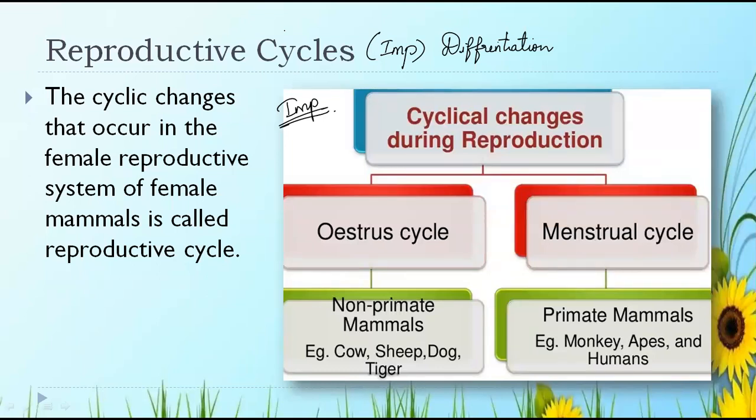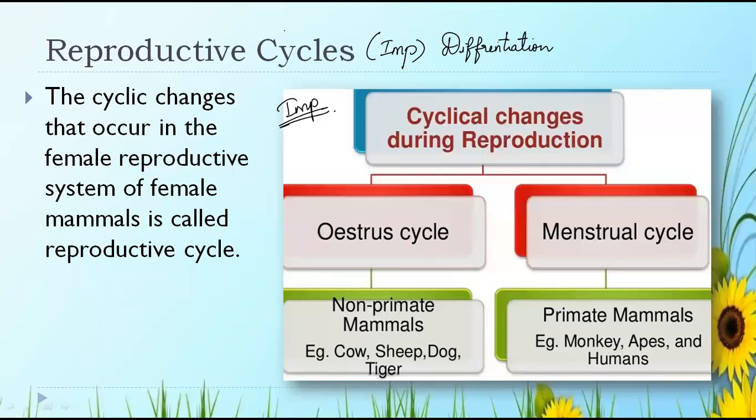All are aware what happens in the menstrual cycle. It is a 29-day cyclic change which occurs in the female mammals, by the breaking of the endometrium wall of the uterus.